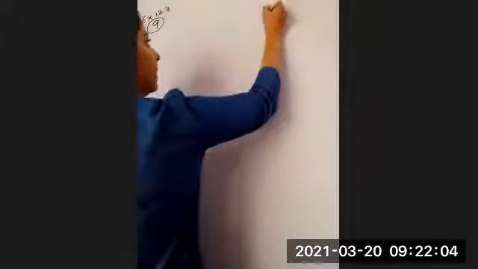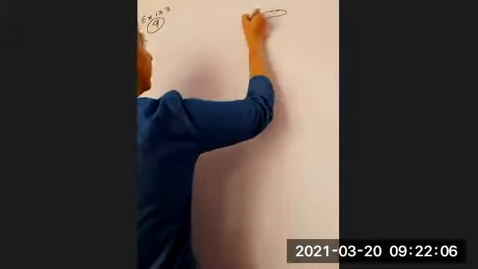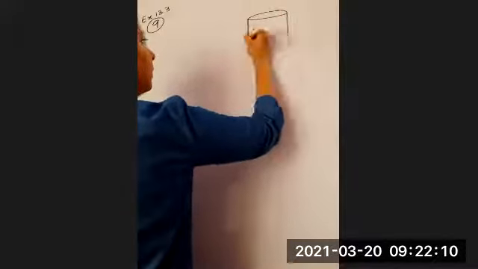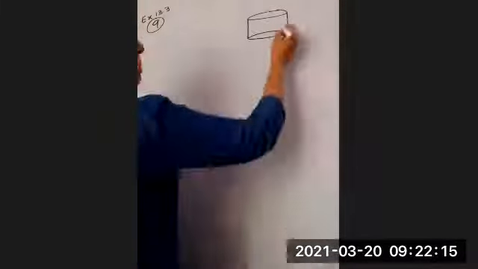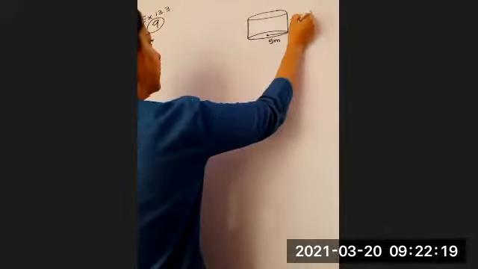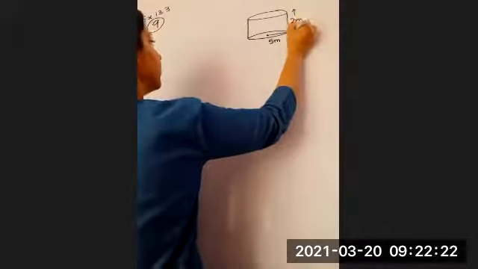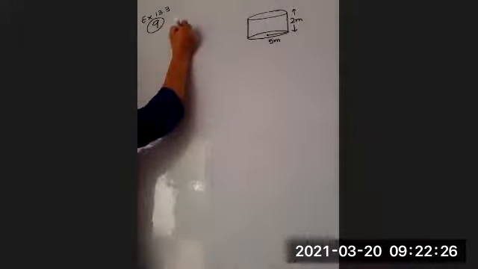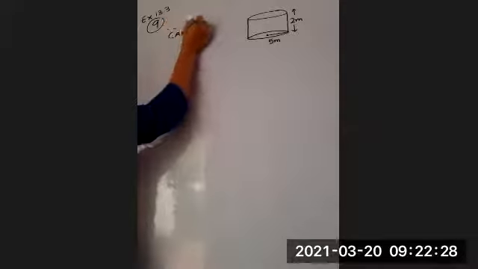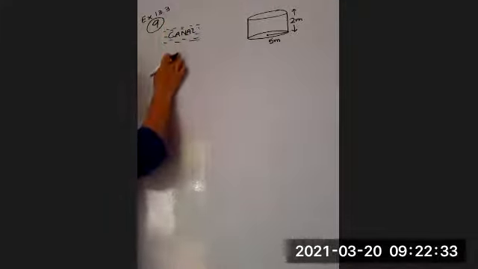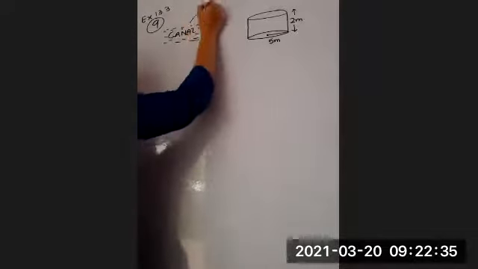There is a cylindrical tank which has to be filled with water. The tank is 10 meter in diameter, so radius will be 5 meter and 2 meter deep. There is a canal. Obviously, if it is a canal, it has got a lot of water here. Now, from this canal, a cylindrical pipe is attached.